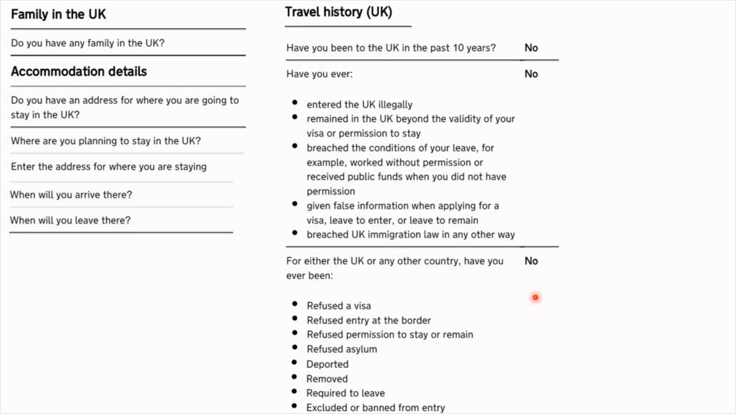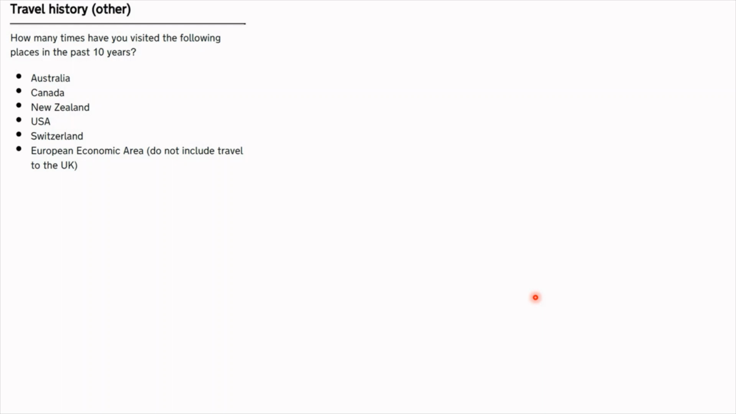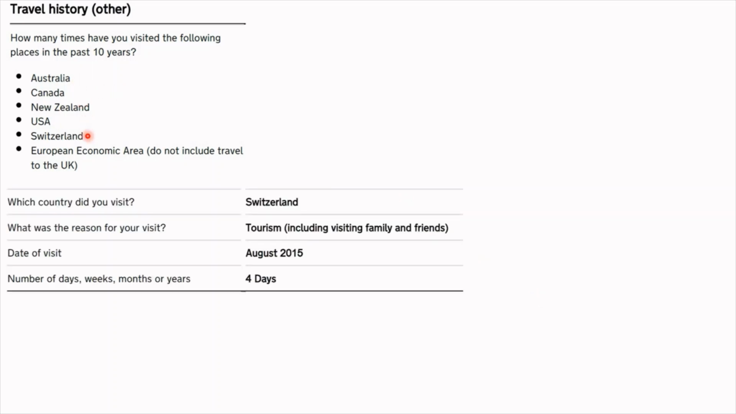Next up, we had travel history. So those were pretty straightforward no's for me. Do fill them out according to your own past, your own experiences. Next up, we had a question if I'd ever visited the following places in the past 10 years, and surprisingly I had. So for example, I went to Switzerland and I went for the purpose of tourism around this date, and I stayed there for 4 days.